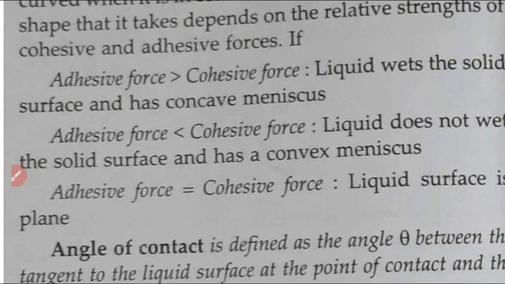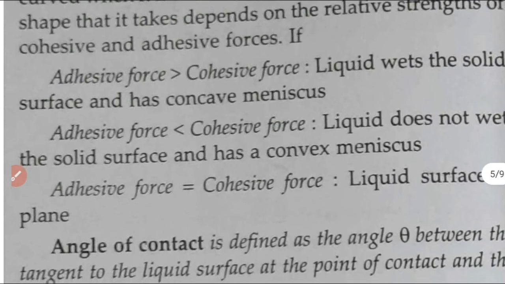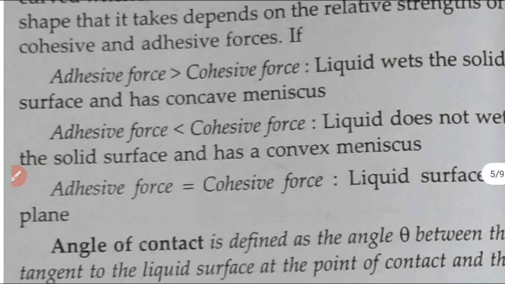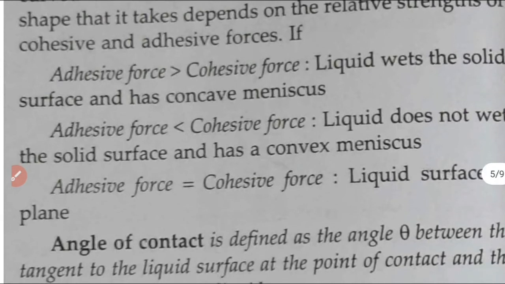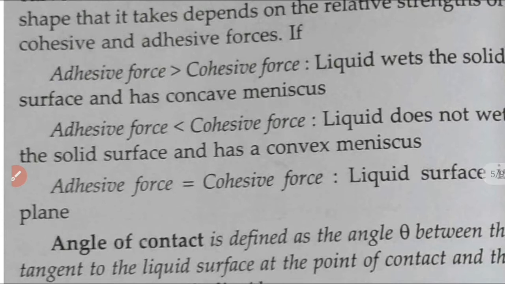This is what happens when we take water in a glass vessel. The adhesive force between glass molecules and water molecules is more than the cohesive force among the water molecules. Because of that, we can say that water wets the glass.